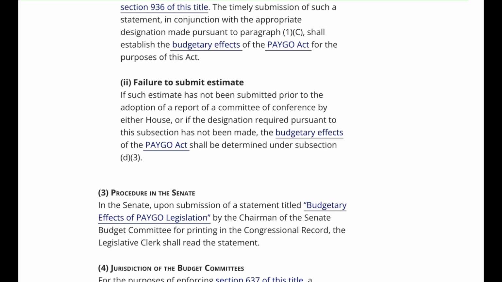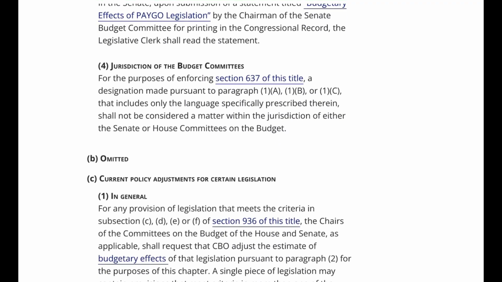In the Senate, upon submission of a statement titled "Budgetary Effects of PAYGO Legislation" by the Chairman of the Senate Budget Committee for printing in the Congressional Record, the legislative clerk shall read the statement. 4. Jurisdiction of the Budget Committees. For the purposes of enforcing Section 637 of this title, a designation made pursuant to paragraph 1A, 1B, or 1C, that includes only the language specifically prescribed therein, shall not be considered a matter within the jurisdiction of either the Senate or House committees on the budget.